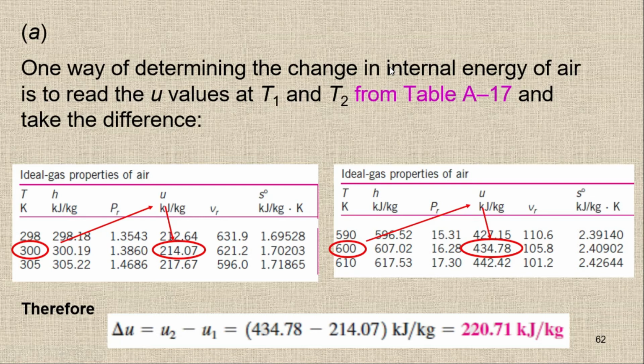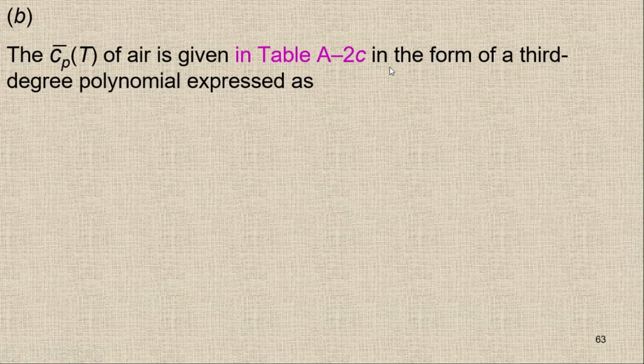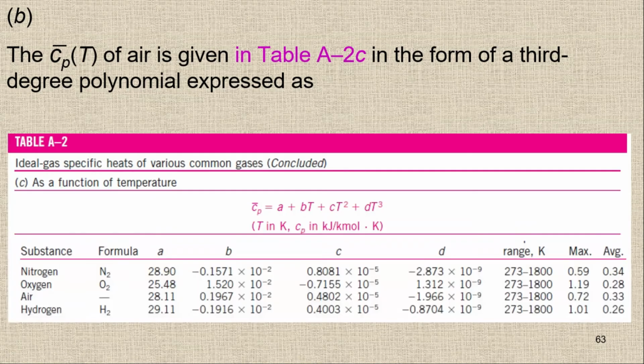For the temperature relation, we have table A2C, and this is for only Cp. And if you can see here, it's not the simple Cp, we have a bar on it. So it's basically in molar form, not in mass form. From table A2C, you can find a relationship like this one.